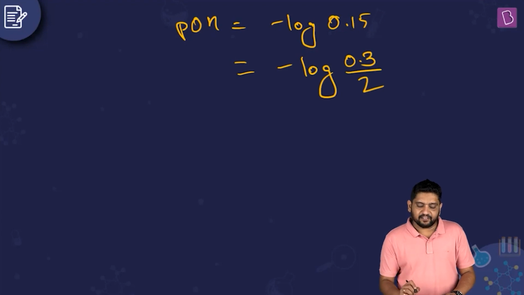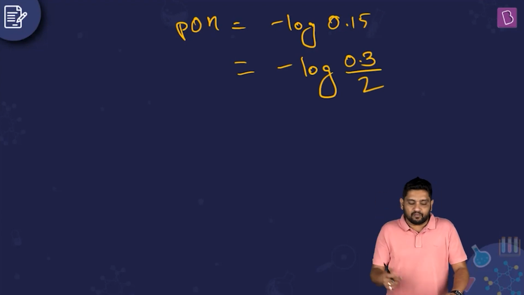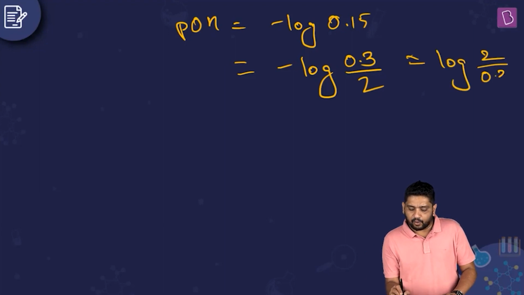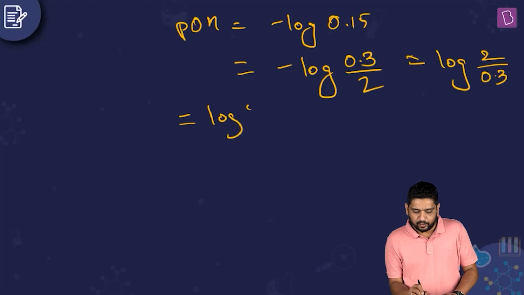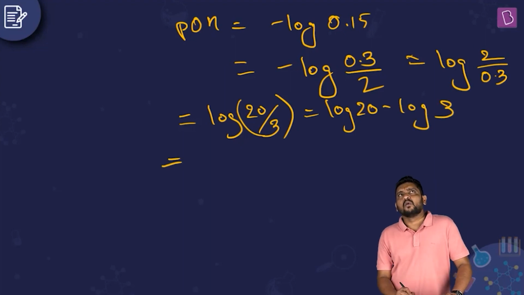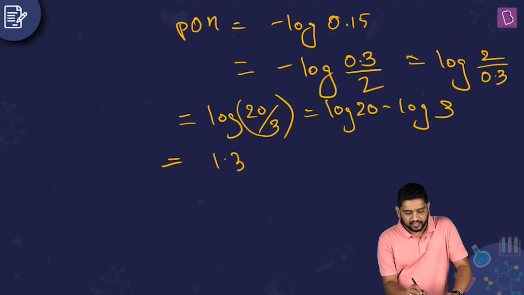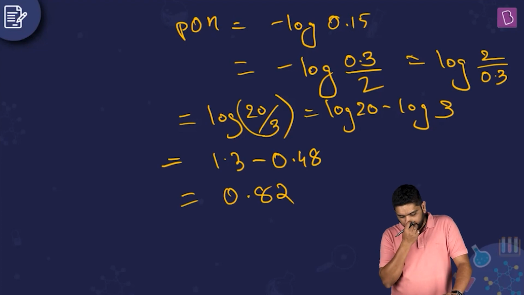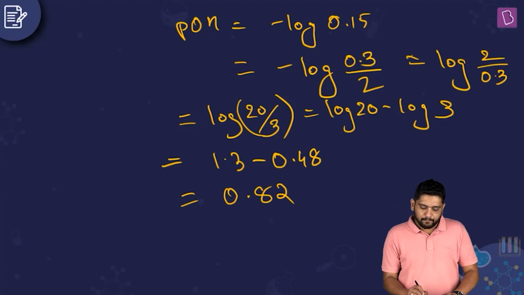Taking the negative inside, minus log x is log of 1 by x, so this is log of 2 by 0.3, or log of 20 by 3, which is log 20 minus log 3. Log 20 is 1 plus log 2, which is 1.3, and log 3 is 0.48. So 1.3 minus 0.48 is around 0.82.